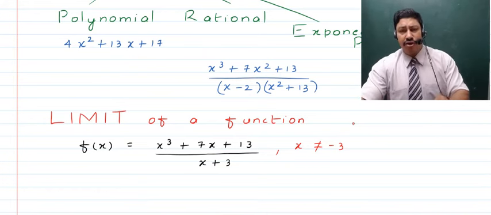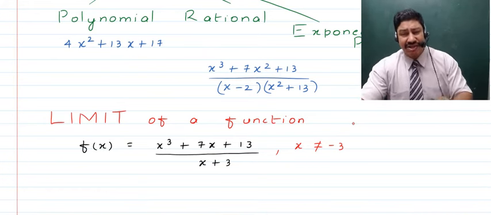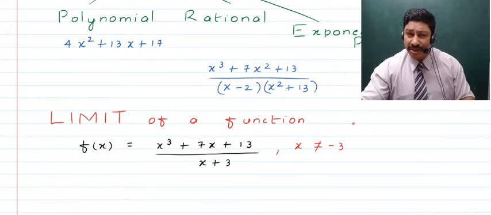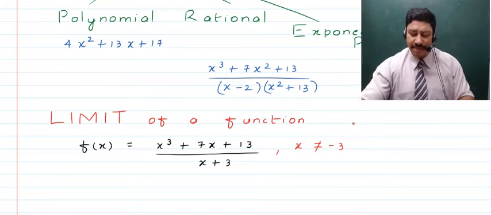So here we have a rational algebraic function, and this function is not defined if the value of x is minus 3, because the denominator will become 0 and the function's value will become undefined.